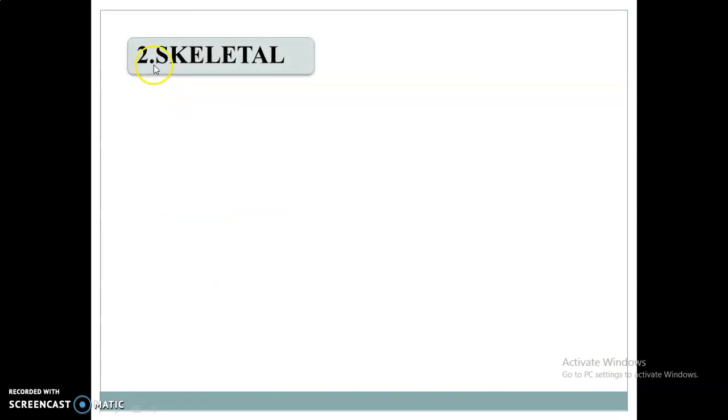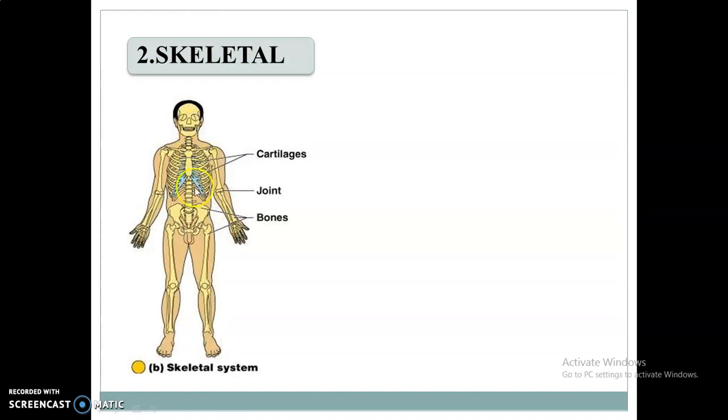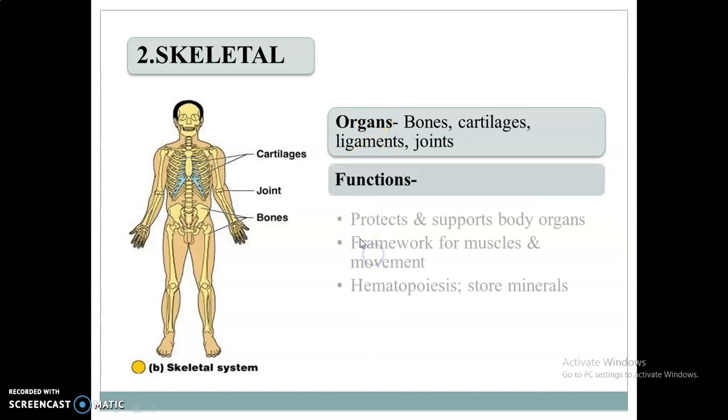The next system is the skeletal system. The skeletal system involves organs like cartilage, joints and bones. Its functions are like this: it protects and supports the body organs. It acts as a framework for muscles and movements. It is involved in hematopoiesis, and it also stores minerals.